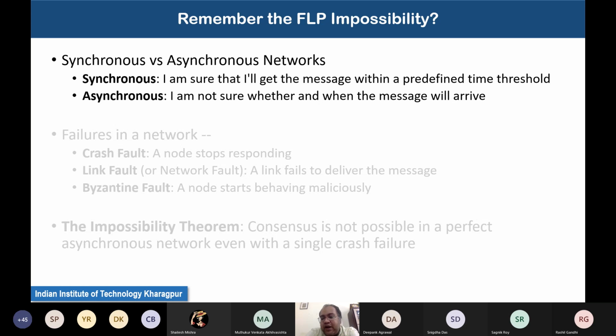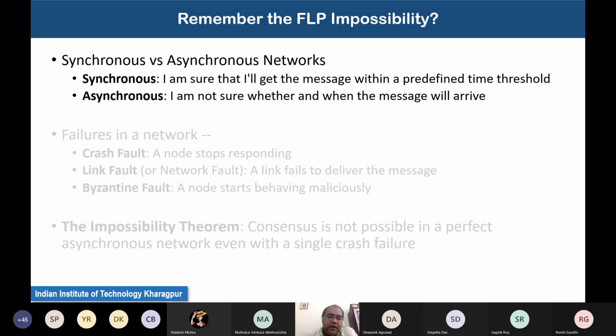That kind of thing can always happen in an asynchronous network, and our real network behaves like an asynchronous model. It may not be a perfect asynchronous network, but for the time being, let us assume that we are going to design our consensus algorithm on top of an asynchronous network.